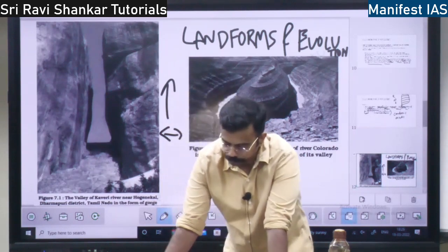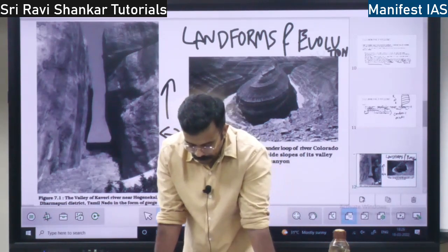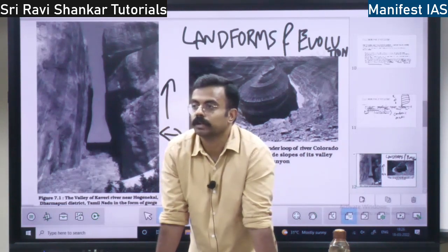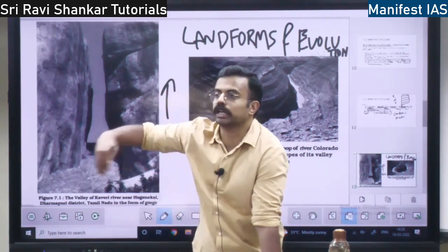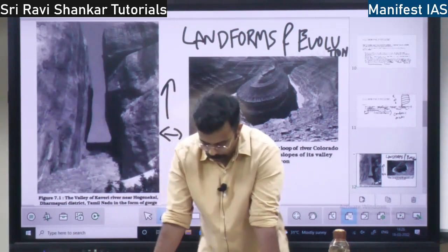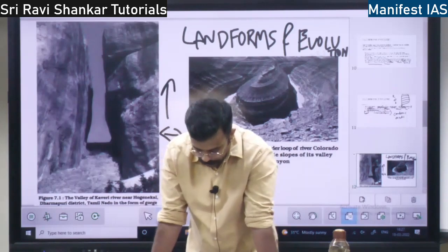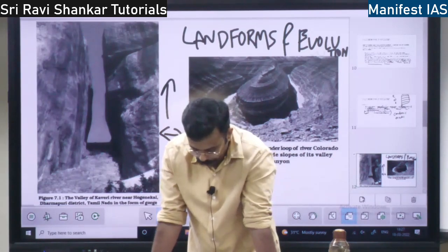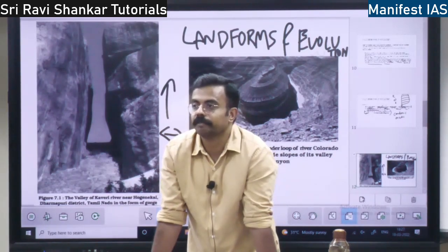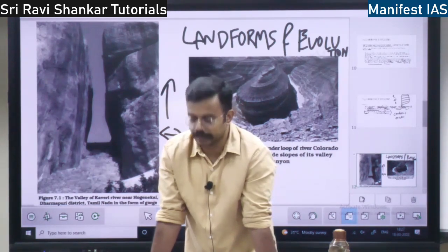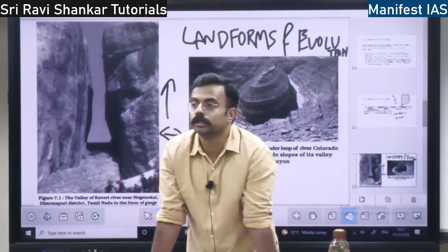So there are two types: erosional and depositional landforms. Where there is an erosional landform, on another side there will be a depositional landform, right? So how do the many varieties of landforms develop? What are the features which determine the landforms? There will be folds.